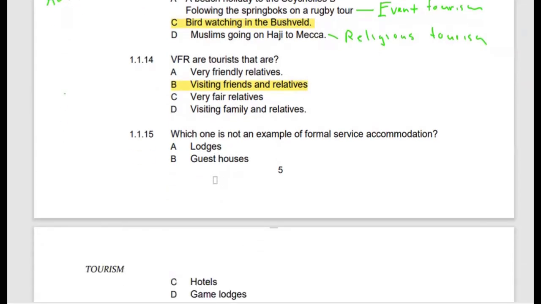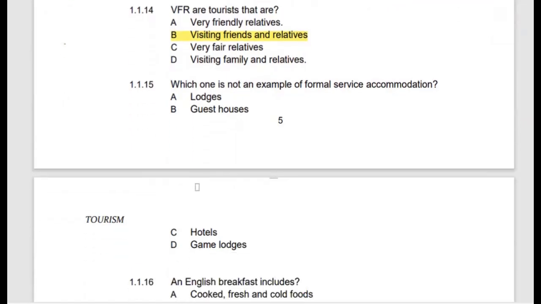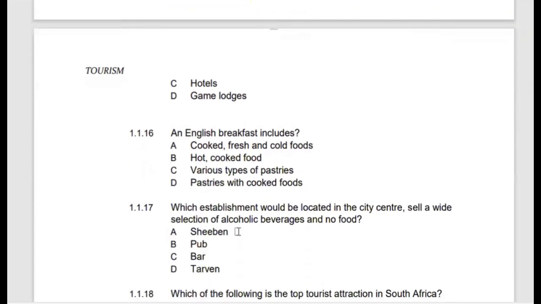So formal service accommodation refers to the service accommodation which is regulated or which meets the minimum standards set out by the Tourism Grading Council of South Africa. If you look at the options, the one which is not a formal service accommodation is a guest house. For example, you can turn your own personal home into a guest house where you can accommodate people. All the others are considered to be formal service accommodation. The lodges are considered to be formal service, hotels are considered to be formal services, and the same applies to game lodges.